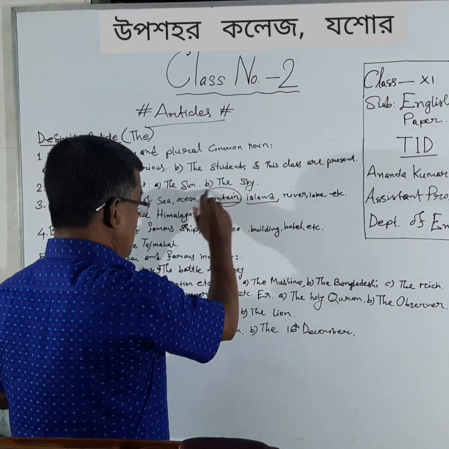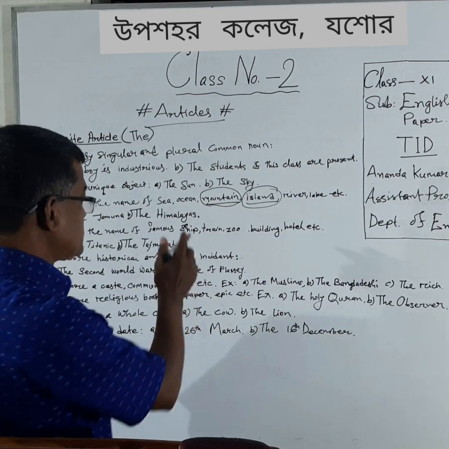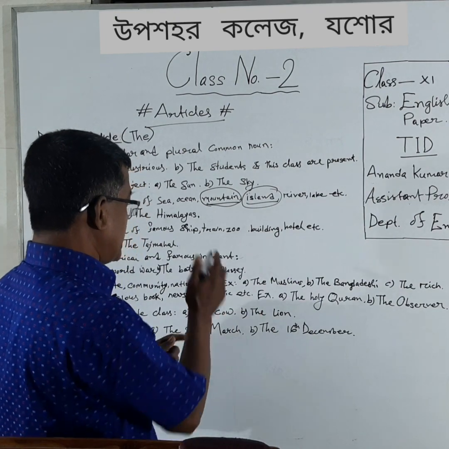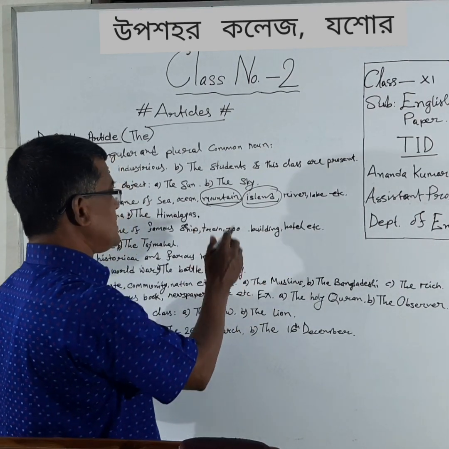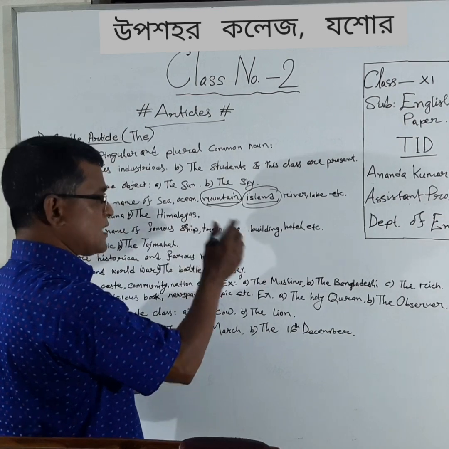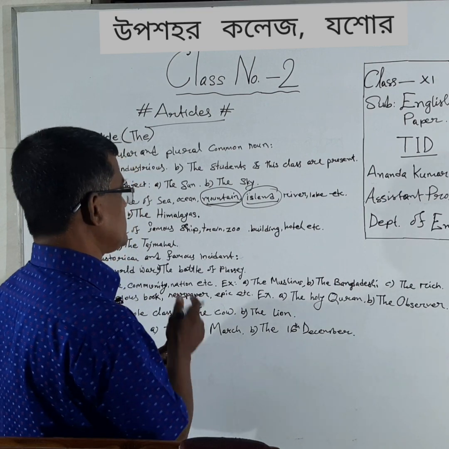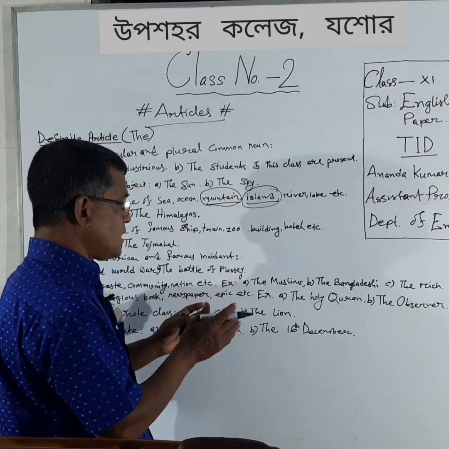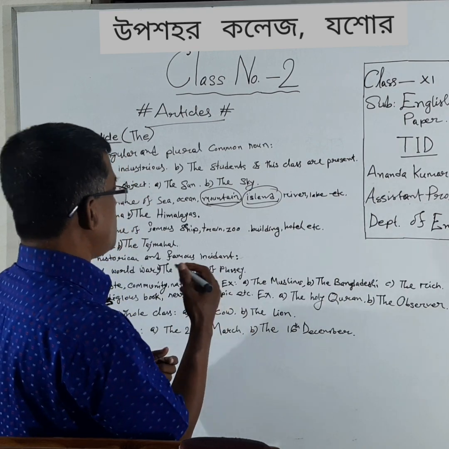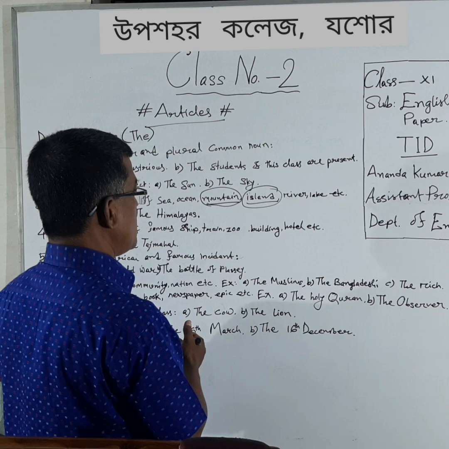In case of mountain and island, it must be a group, it must be plural, it must be a cluster. A single island or a single mountain cannot take the. We cannot say the Hatia, or the Sandip, or the Mount Everest, because all these are singular. Then what will we say? We will say Hatia, or Sandip, or Mount Everest.